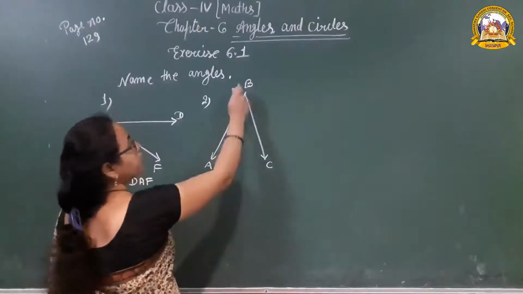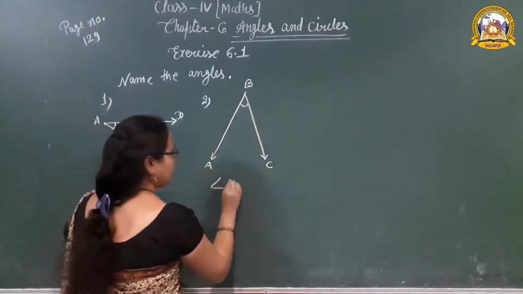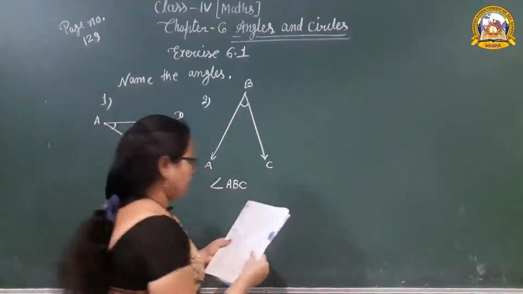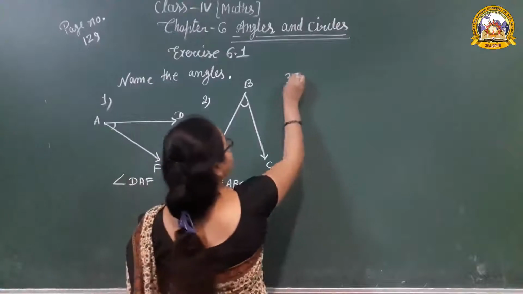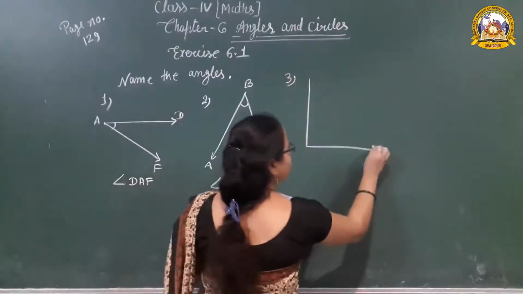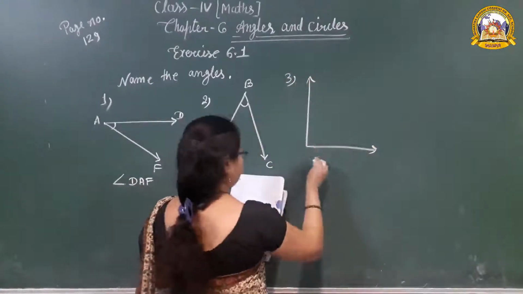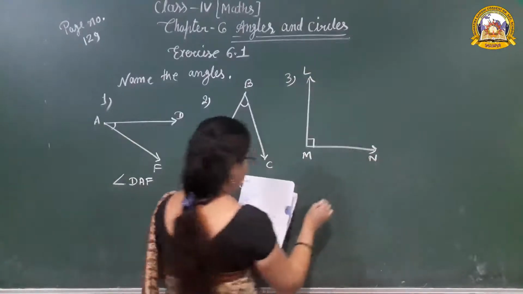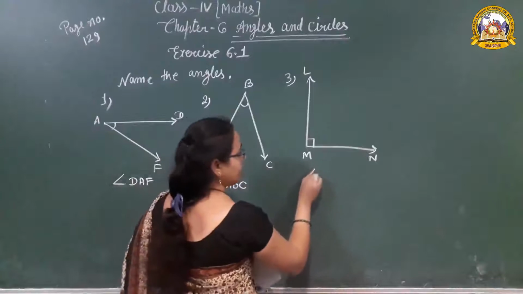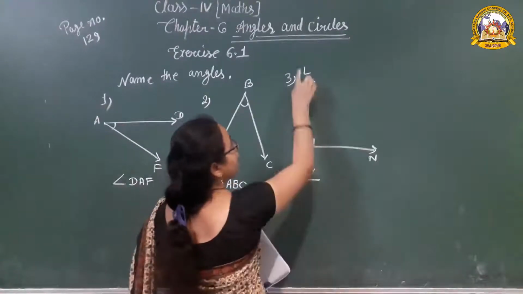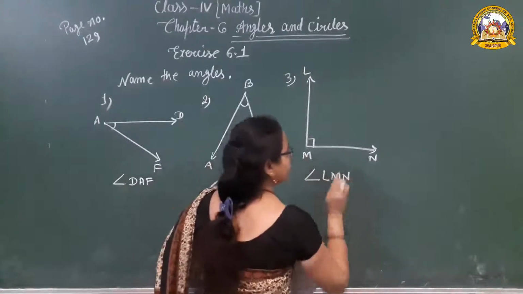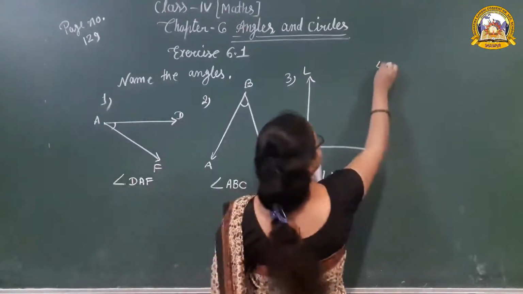Now ABC. Angle ABC. Okay. Next question, the third one. LMN. In this, once again show the symbol of angle LMN. Okay. Now the fourth one.